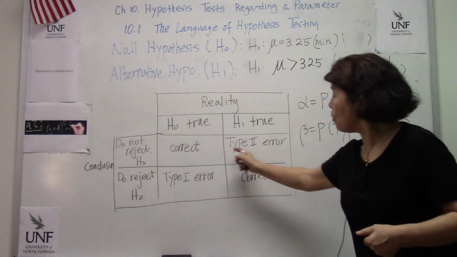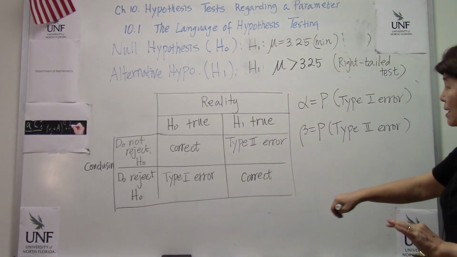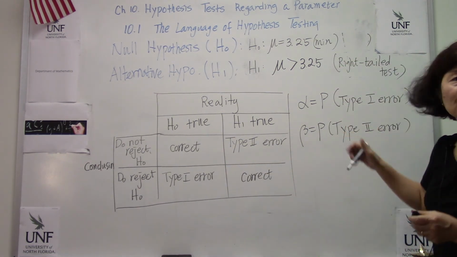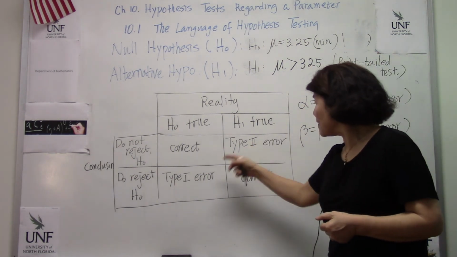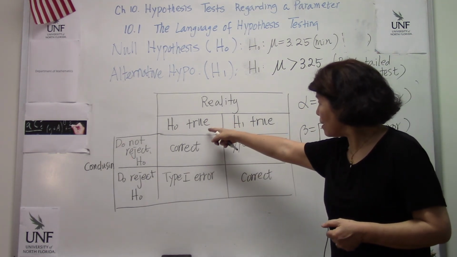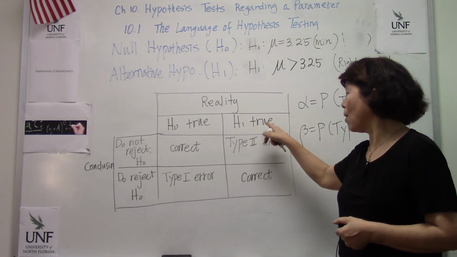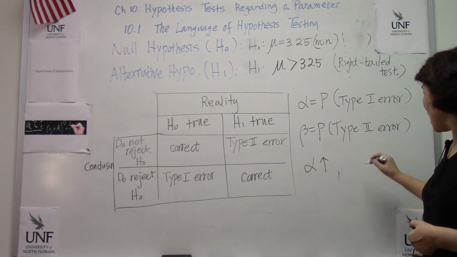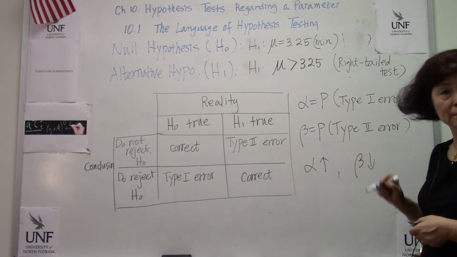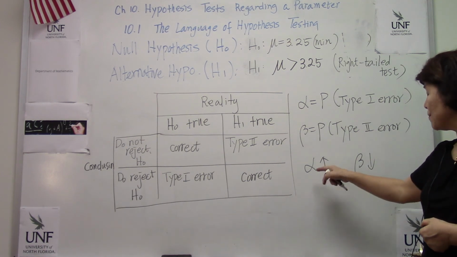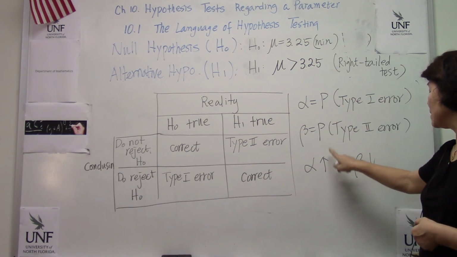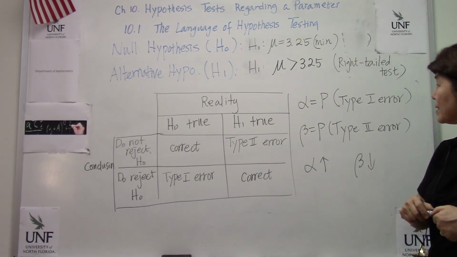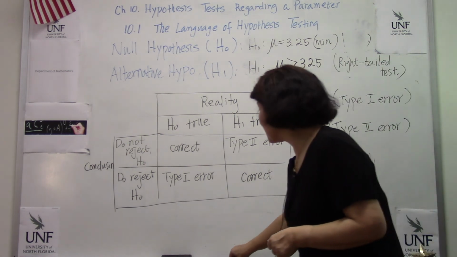See, there are only 4 possibilities over here. These 2 are correct. Making mistakes over here: one kind of mistake, another kind of mistake. Look at alpha and beta. This case is H naught is true, and this case is H1 is true. So if the alpha value goes up, then beta will go down. Make sense? If the probability of this one goes up, then beta goes down, and vice versa. That is everything about alpha and beta.